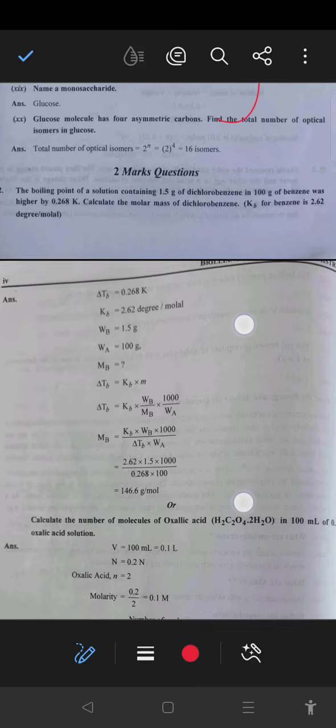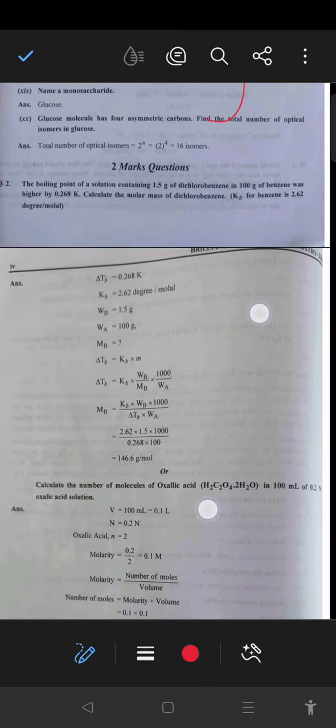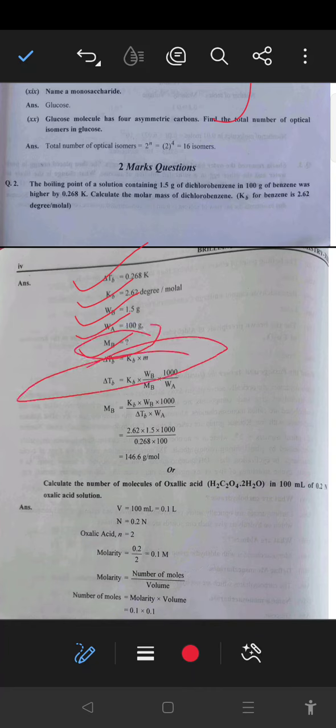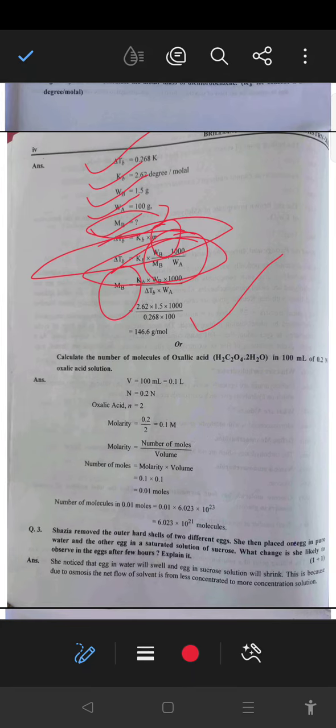So next, that is a numerical, the boiling point of solution containing 1.5 gram of dichlorobenzene in 100 gram of benzene was higher by 0.268 Kelvin. So delta Tb value is given, Kb given, WB given, WA given, MB we have to calculate. As we know the relationship delta Tb equals Kb into m, we will put the molality formula here, solve everything, and we will get the value of MB, that is 146.6 gram per mole.